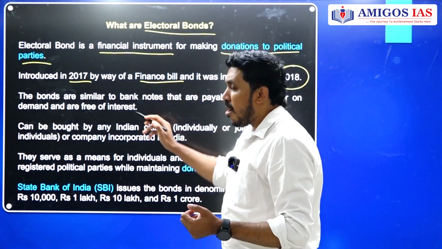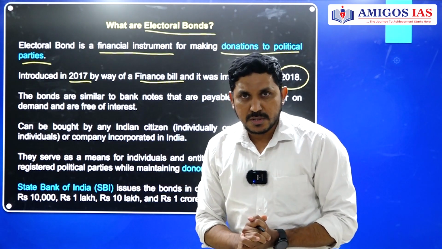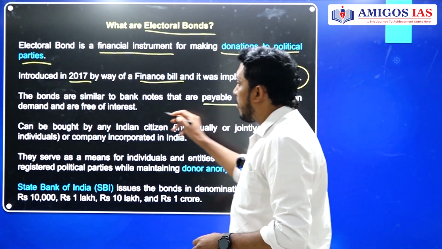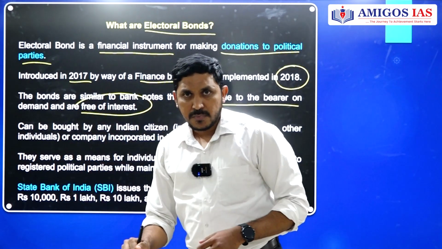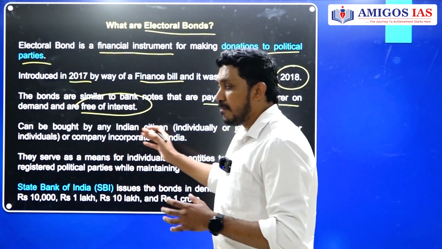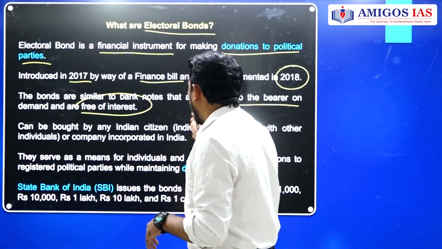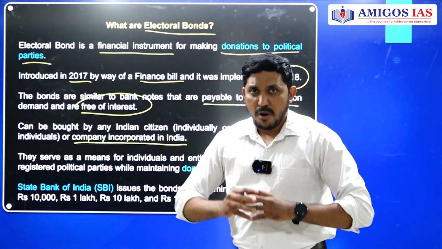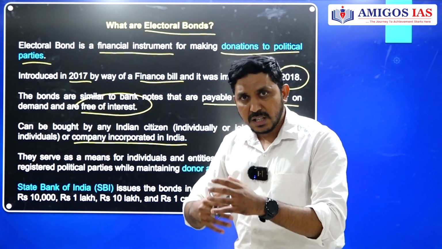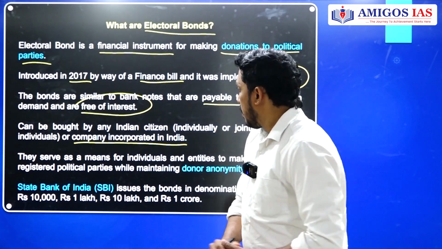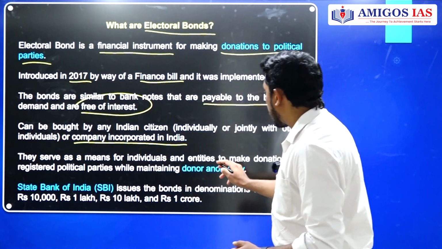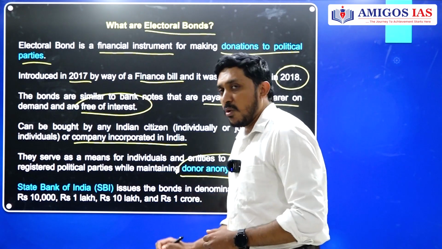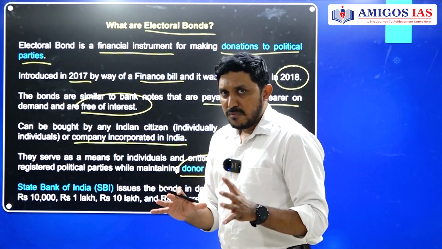Okay. So, these bonds are just like promissory notes. They are like bank notes which are payable to the bearer on demand, and they are free of interest as well. Who can purchase these bonds? It can be purchased by the citizens of India or even a company which is incorporated in India. They can purchase these bonds and they can give it to the political parties. So they serve as means for individuals and entities to make donations to parties by maintaining what? Donor anonymity. I will just explain the sequence, just hold on.